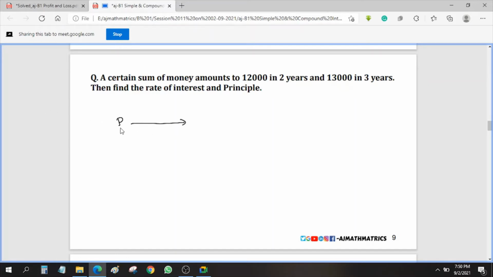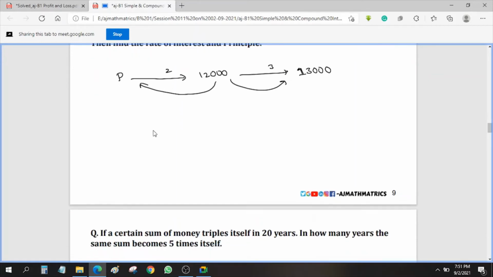Let us take principal as P, and after 2 years it will become 12,000 and after 3 years it will become 13,000. So just calculate for 1 year how much it is increasing, for 2 years how much it will be. With that you can easily find out principal and from that you can get the rate of interest also. So this is also a homework.